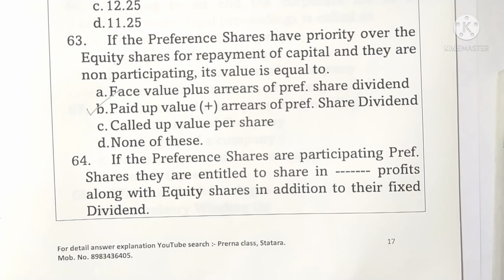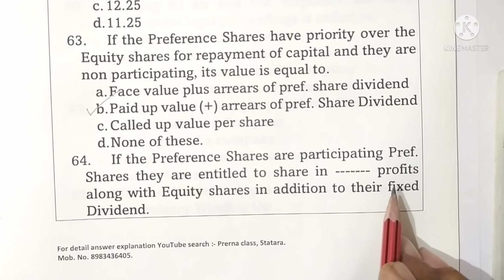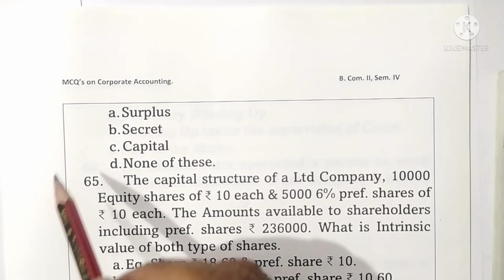Question 64. If the preference shares are participating preference shares, they are entitled to share in a dash profits along with the equity shares in addition to their fixed dividend. Here, they are entitled to share in the surplus profits. Option A is the correct one.